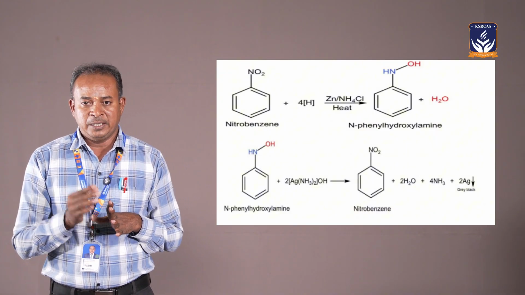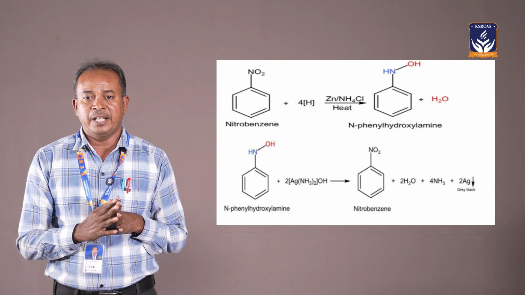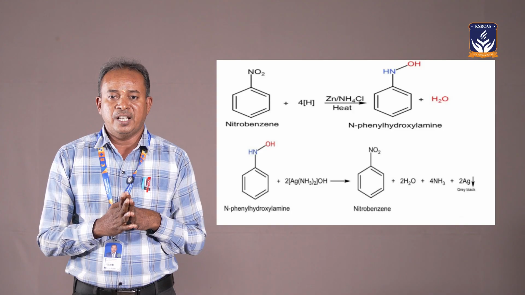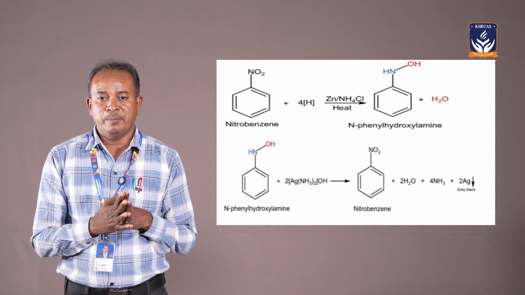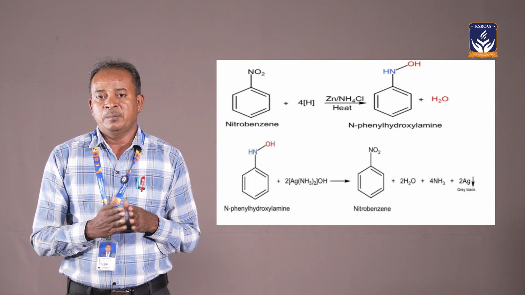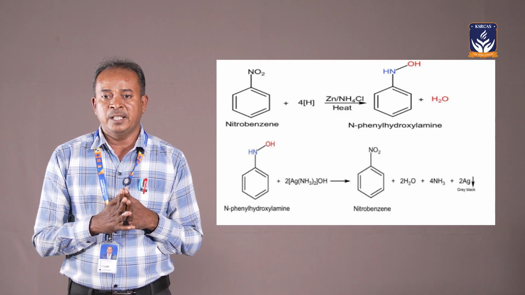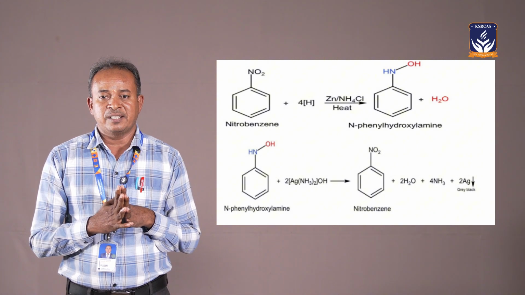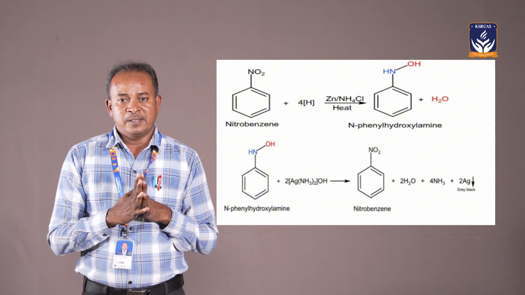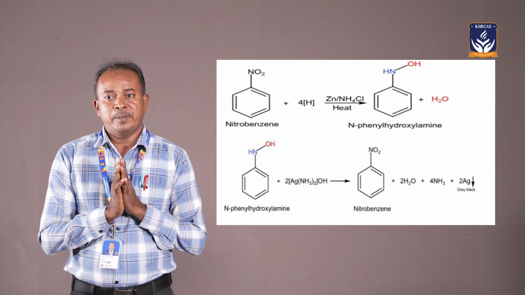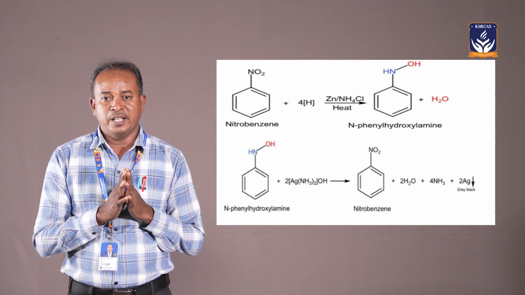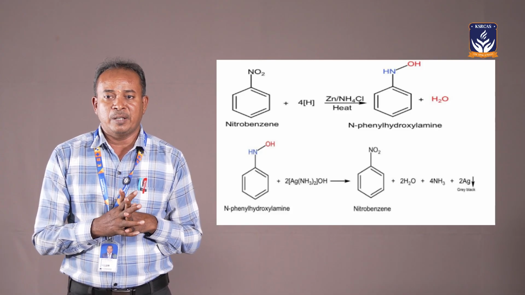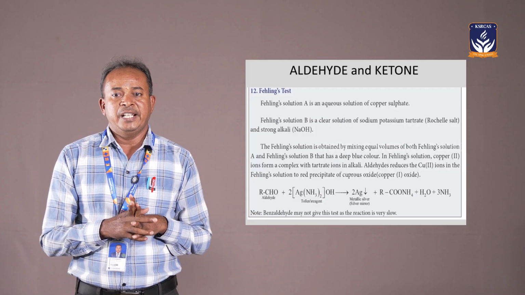In another test tube, take sodium nitrite and hydrochloric acid, cooled in an ice bath. The third one is the phenolic compound, dissolved in sodium hydroxide and cooled in an ice bath. All three solutions are mixed to get a scarlet red dye. This red dye indicates the presence of nitro compounds. This scarlet red dye is a common test for amine compounds, phenolic compounds and nitro compounds. So how do we confirm another functional group, like aldehydes and ketones?